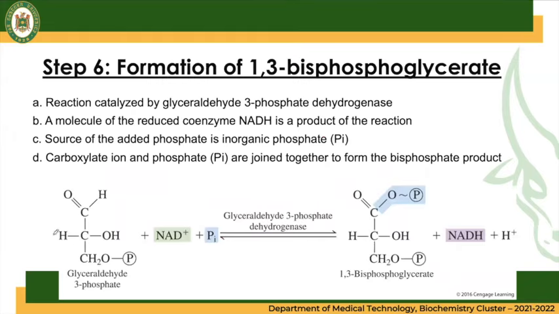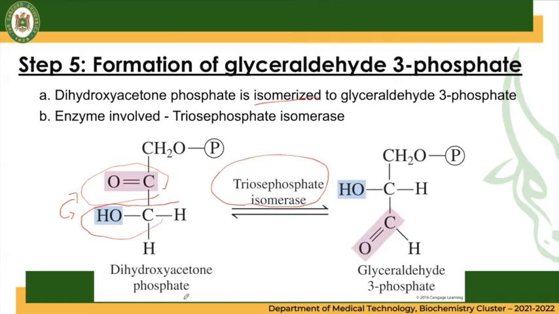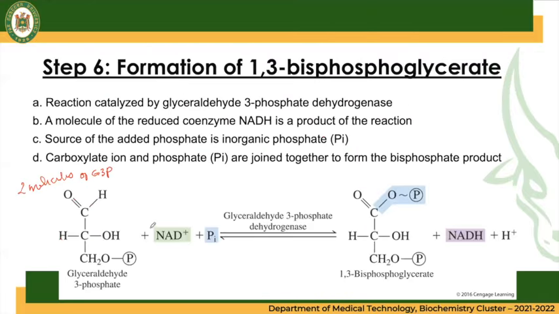Now, you have 2 molecules of G3P. Okay. The first one came from the cleavage of the fructose 1,6-bisphosphate. This is the one molecule of the G3P. The other G3P came from the dihydroxyacetone phosphate, where it is converted to G3P. So therefore, you have two molecules of G3P that will undergo step 6 of glycolysis.